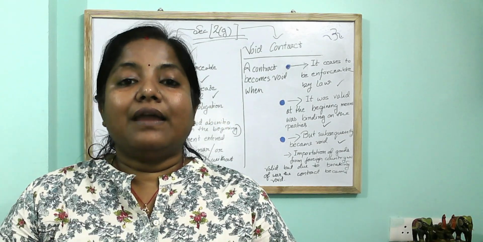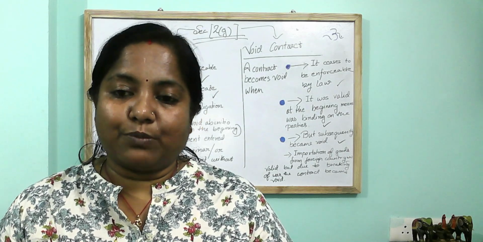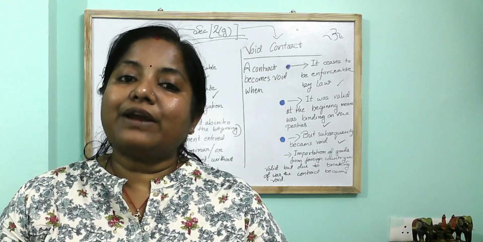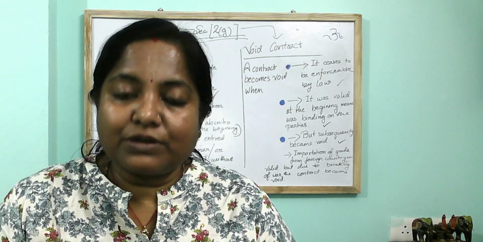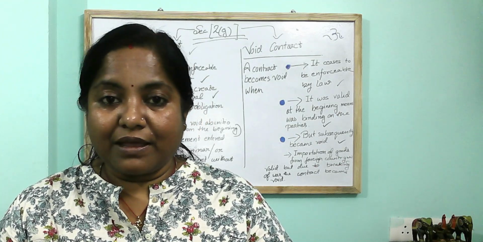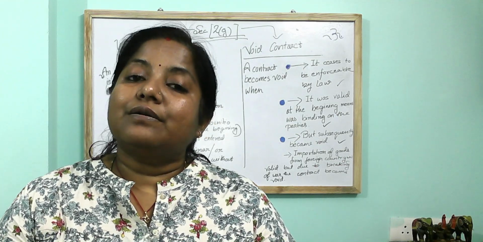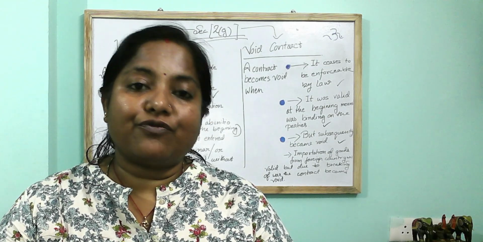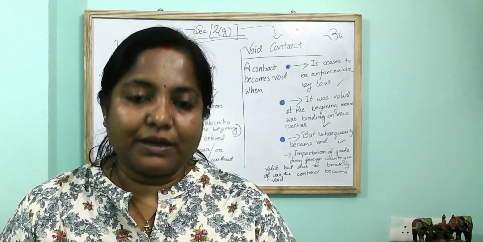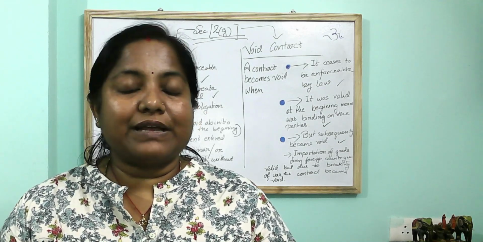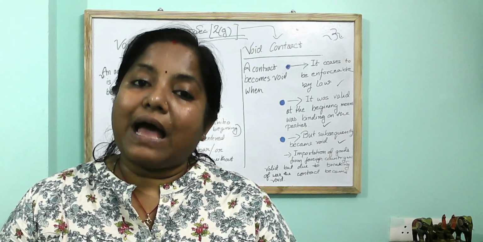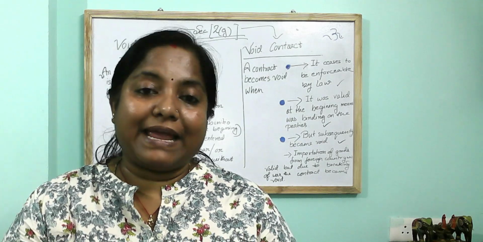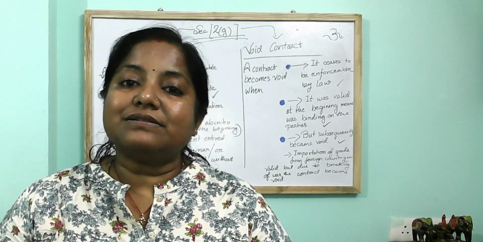For the same example, we are taking A as importer of goods and B as exporter. The importer wanted to enter into a contract and entered into a contract for, suppose, 12 lakh rupees worth of goods. At the time of making the contract, it was valid, it was binding on both parties, and it was enforceable by law. But on the happening of a subsequent event, for example a war broke out, the contract becomes void. So on the happening of the event of a war, the contract entered between A and B, the importer and exporter, became void. So that is a void contract.